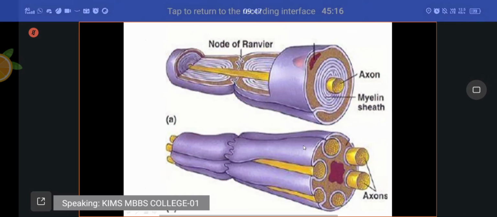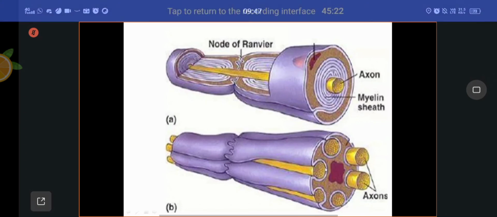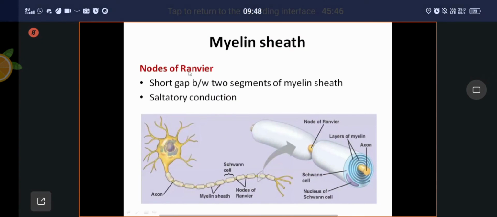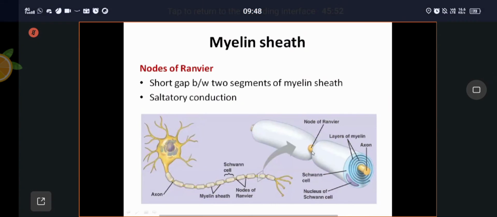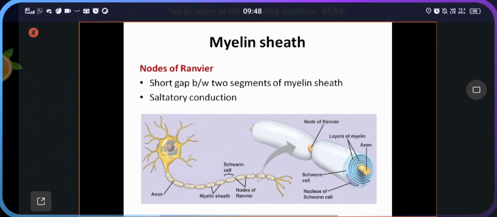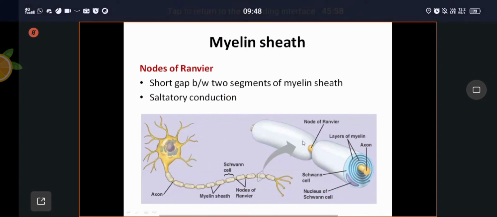In this case, one Schwann cell is invaginated by a number of axons. Here, the covering will be present, the Schwann cell covering, but no myelination. This is unmyelinated. One Schwann cell is invaginated by a number of axons. Here, one Schwann cell surrounds one axon. The myelin sheath has nodes of Ranvier, short gaps between two segments of myelin sheath. Saltatory conduction is responsible for the fast conduction of nerve impulses.